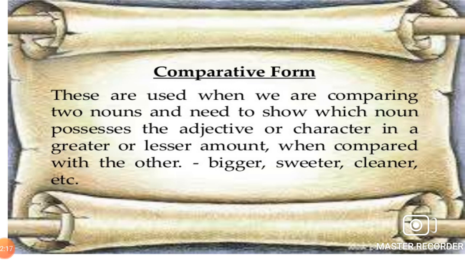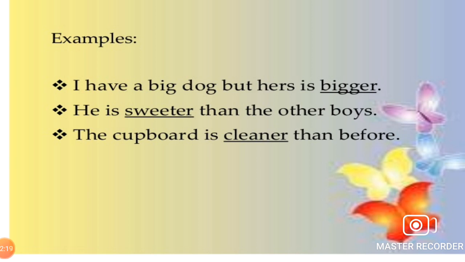Bigger, sweeter, cleaner. For example, I have a big dog, but hers is bigger. He is sweeter than the other boys. The cupboard is cleaner than before.